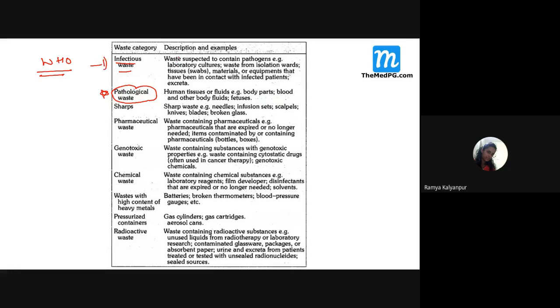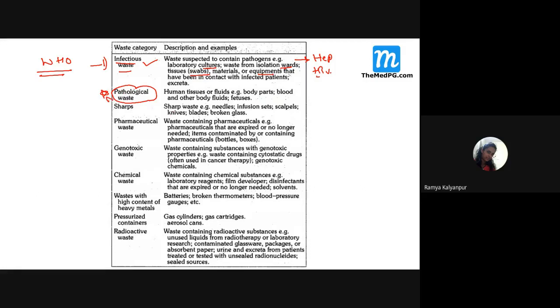Just remember what items are included under infectious waste, like laboratory cultures, waste from the wards, swabs, that is tissue swabs, or equipments. These are the waste that cause contagious infections like hepatitis, HIV, or any other infections.